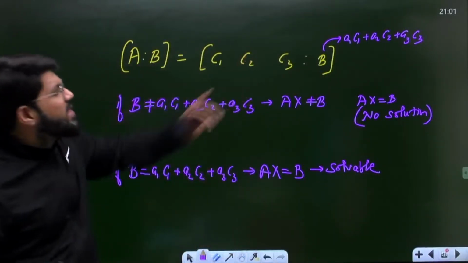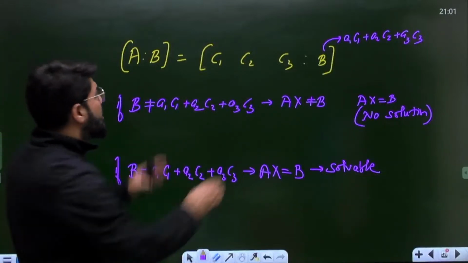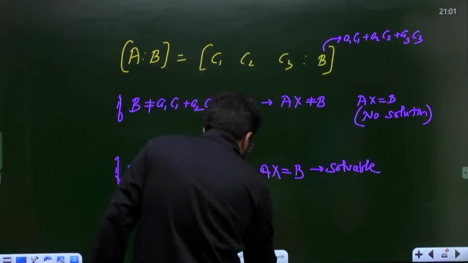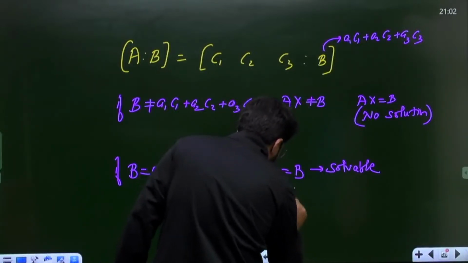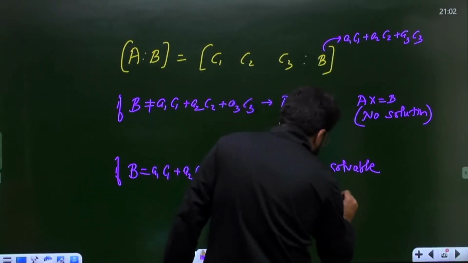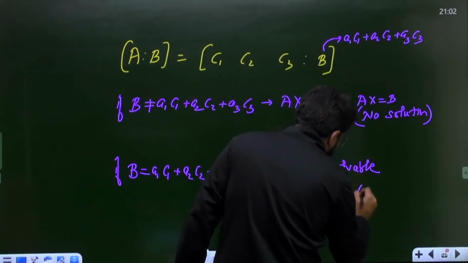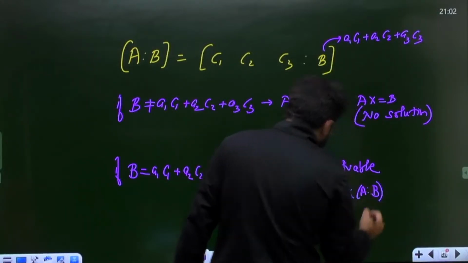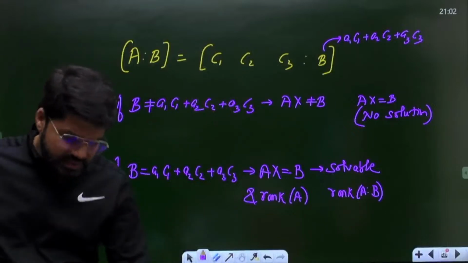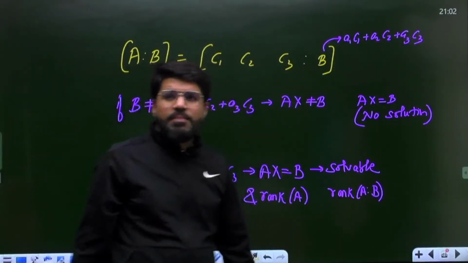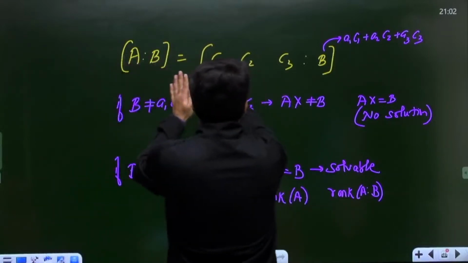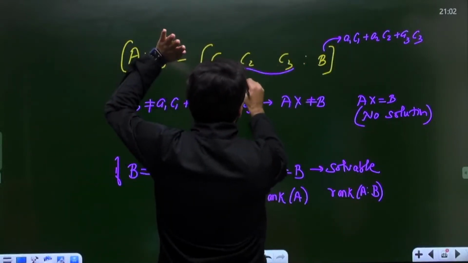But because B is a linear combination of the columns of A, whatever is the rank of A is also the rank of [A | B]. See, rank is the number of independent columns. Listen to me very carefully. Suppose from here you have n independent columns.